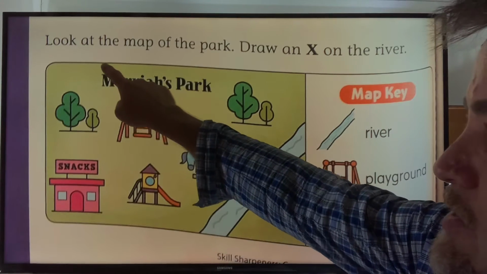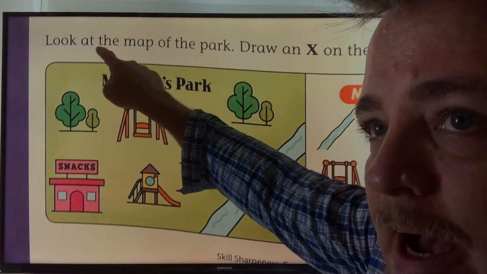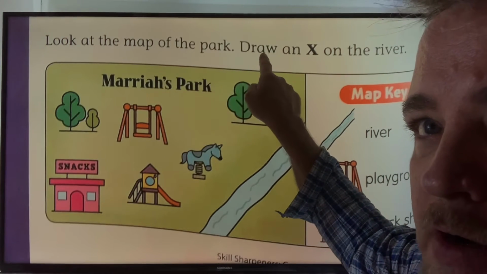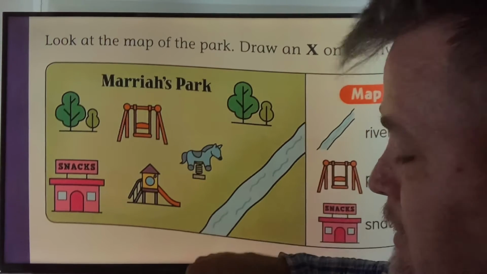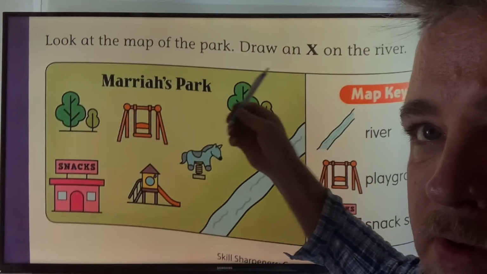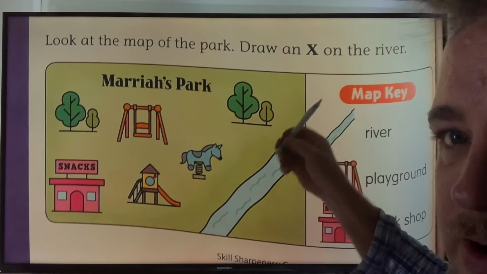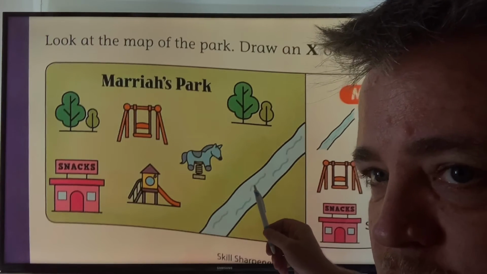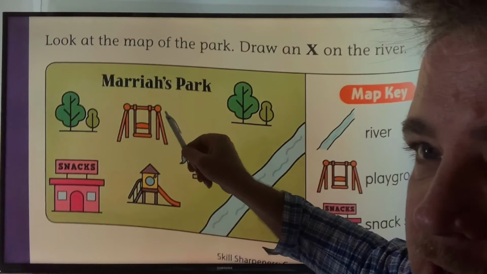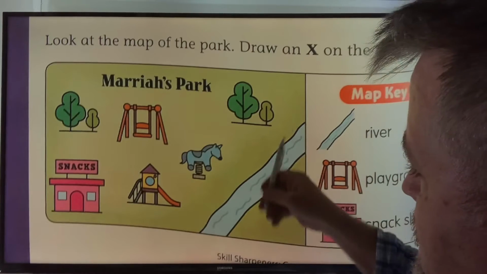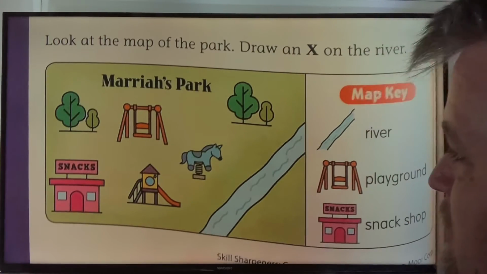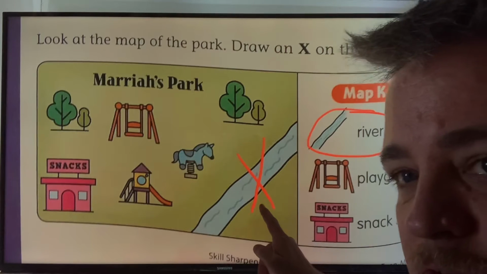Now, the instruction says, look at the map of the park. Draw an X. Okay? Draw, use your pen. X on the river. Where is the river? Good, right here. This is the river. This is the playground. River. X. Good. Did you get the X? Does it look like mine?